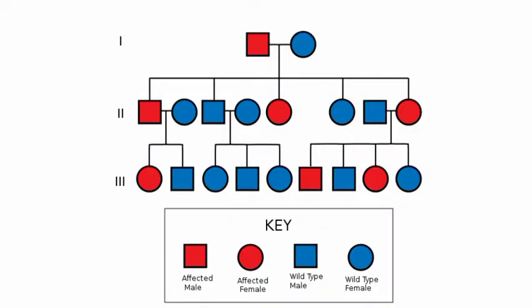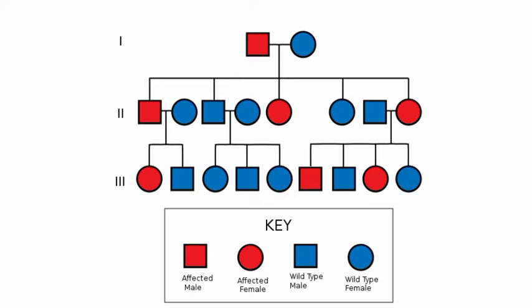The chart over here is called a pedigree chart, which shows the familial history, or more precisely the family history, of a disease. Here the squares signify the male, the circle signifies the female, and the red color shows the affected male or affected female respectively. The line joining the square and circle, male and female, signifies the marriage between the two, and the next generation is shown by a similar flowchart-type pattern.